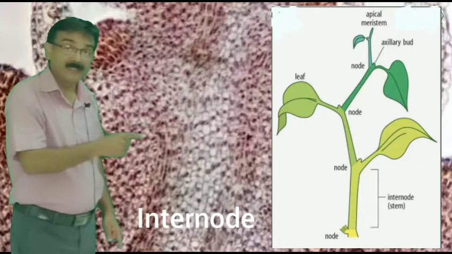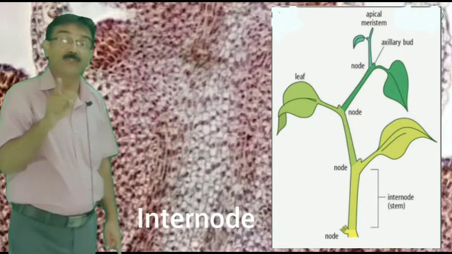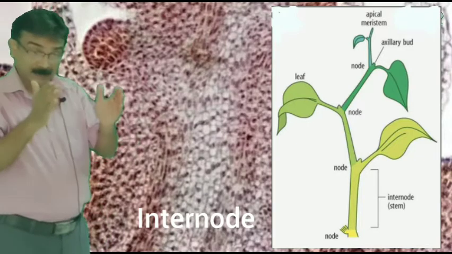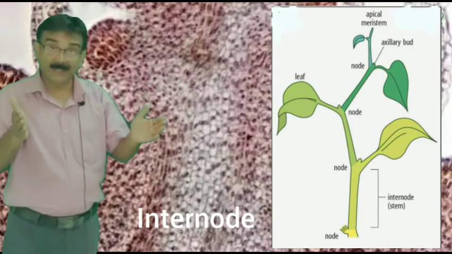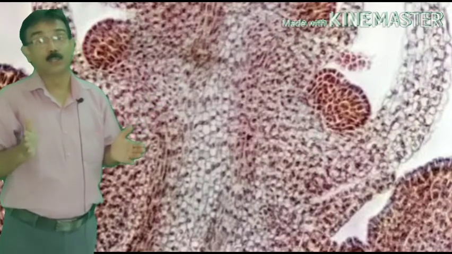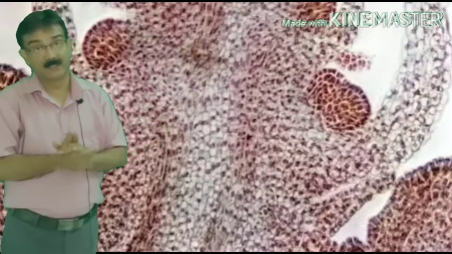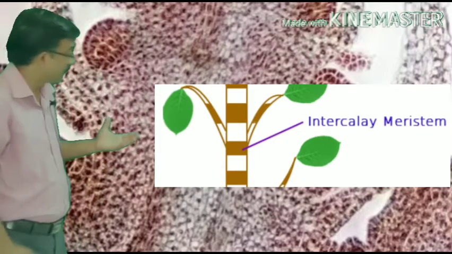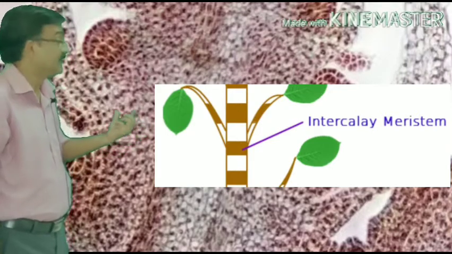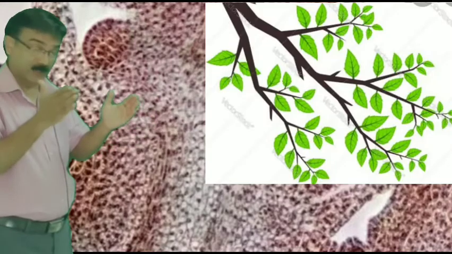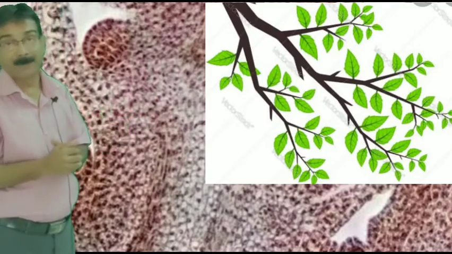These tissues divide and give rise to new branches of the plant, so as the plant grows older it becomes more and more dense. These intercalary tissues are also present at the leaf base, to give rise to new branches of the leaf, that is, the structure of a compound leaf.